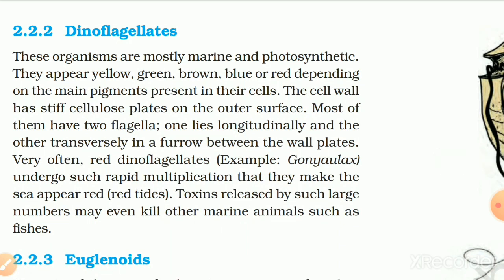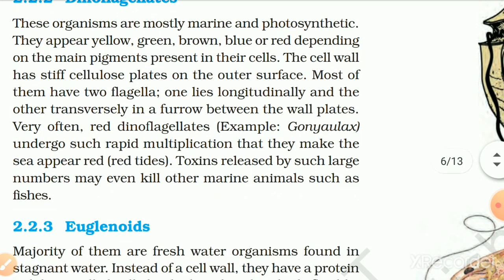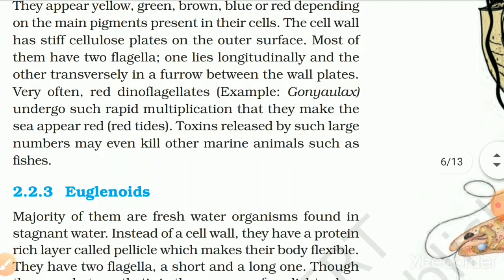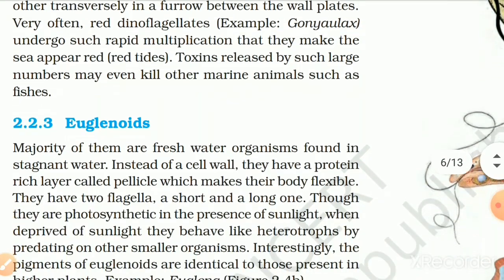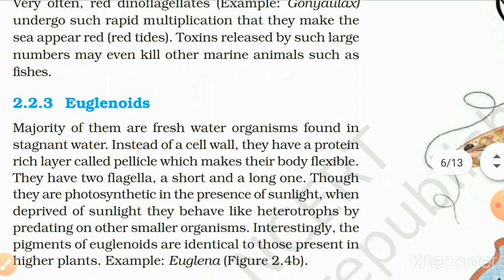Most of them have two flagella, one lying longitudinally and the other transversely in a furrow between the wall plates. Very often, red dinoflagellates, for example Gonyaulax, undergo such rapid multiplication that they make the sea appear red, causing red tides. Toxin released by such large numbers may even kill other marine animals such as fishes.